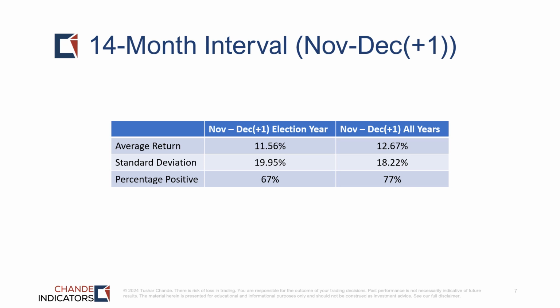This slide summarizes the performance over the 14-month interval starting in November and ending in the following December. We're comparing the average return and the average performance in such intervals starting in the election year or in any year, and essentially the performance is indistinguishable.